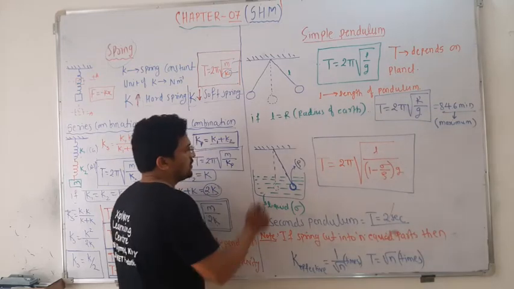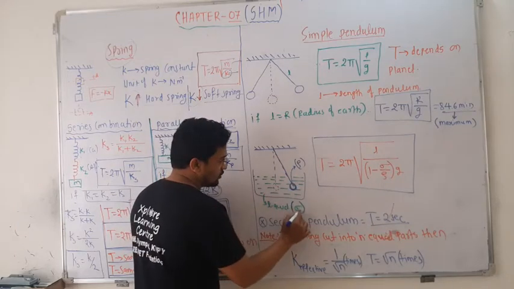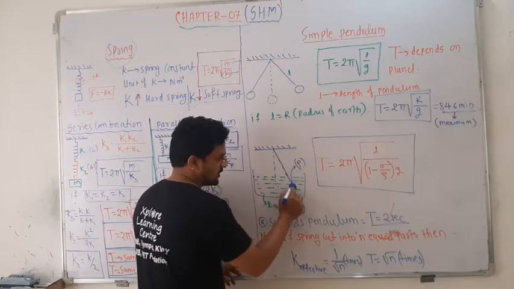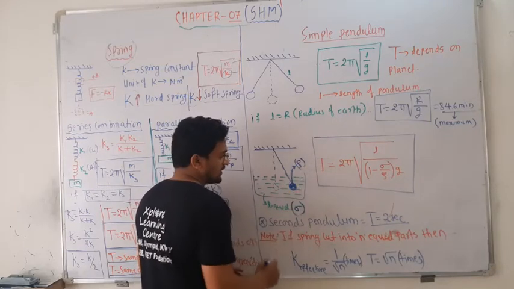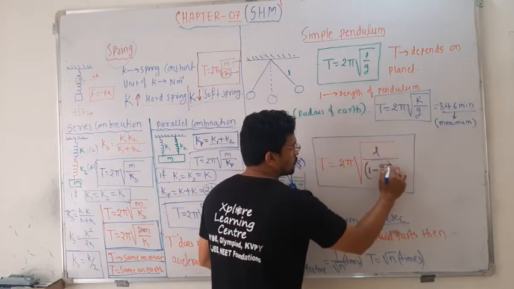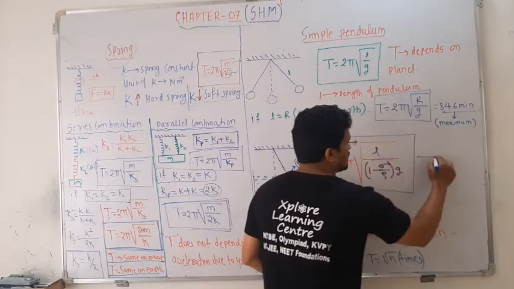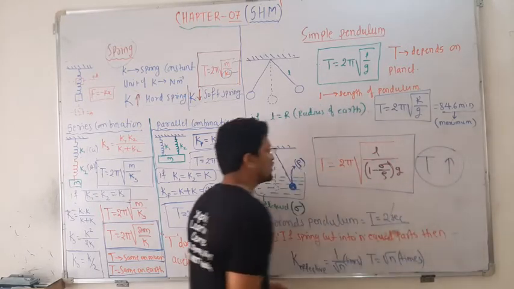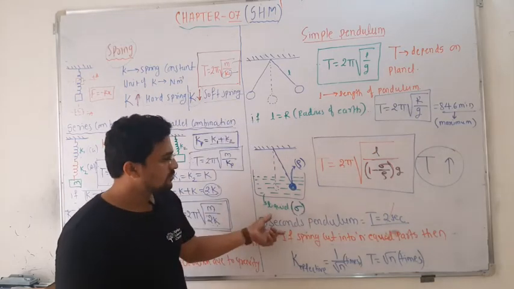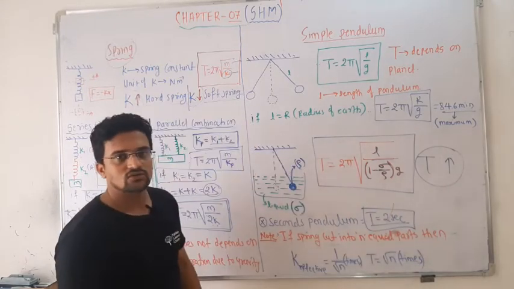Next, if the pendulum is oscillating in a liquid having density sigma, and the bob, this metal, is made up of a certain density rho, then the time period is given by 2 pi under root of L by (1 minus sigma divided by rho) multiplied by g. So the time period increases if you oscillate the pendulum in a liquid having density sigma. Then the second pendulum: a second pendulum is one whose time period is 2 seconds. Remember that.